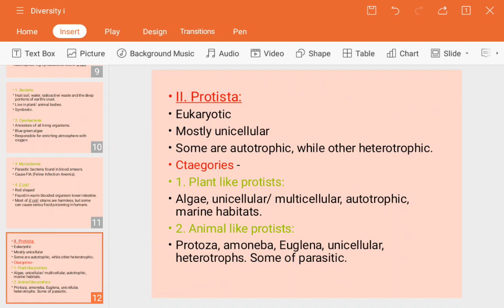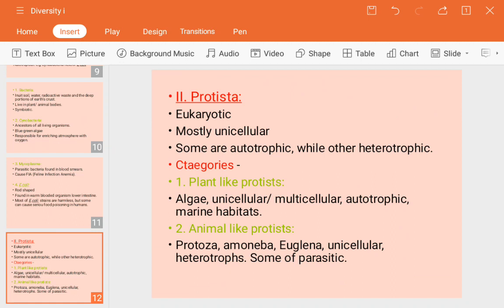These are mostly unicellular. So see guys, as I told you, the eukaryotics is multicellular, and the unicellular means it's only consisting of a single cell, that is the prokaryotic. So protista may be found in the eukaryotic form, or sometimes mostly in the unicellular form. Next, some are autotrophic and some heterotrophic. Some of them prepare their own food material, some of them cannot. They may depend on others.